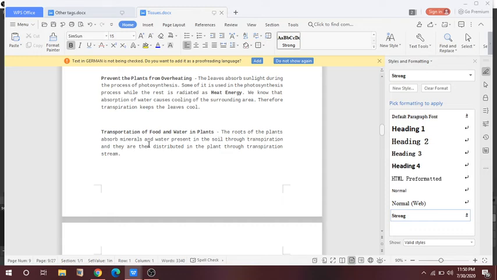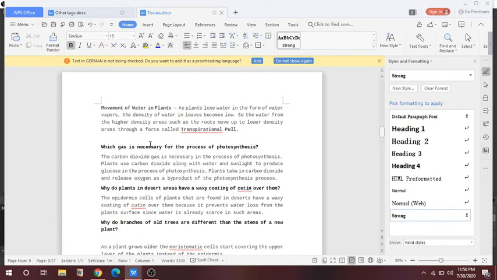The roots of the plant absorb the minerals and water present in the soil, and they are then distributed in the plant through the transpiration stream. Also, the last one is the movement of water in the plant. As water is lost in the form of water vapor, the density of water in the leaves becomes low. So the water from the high density areas such as the roots moves up to the lower density area through a driving force. This is called transpirational pull.